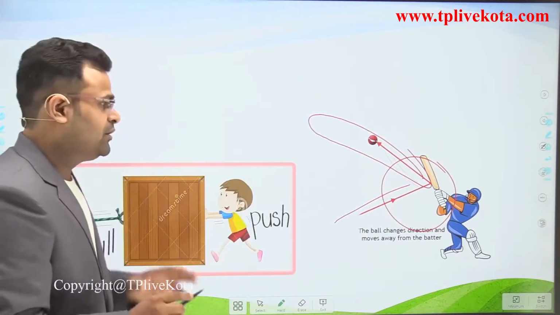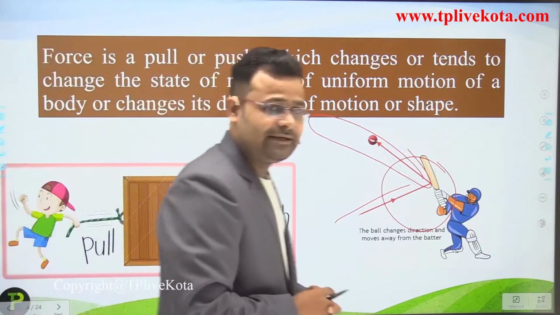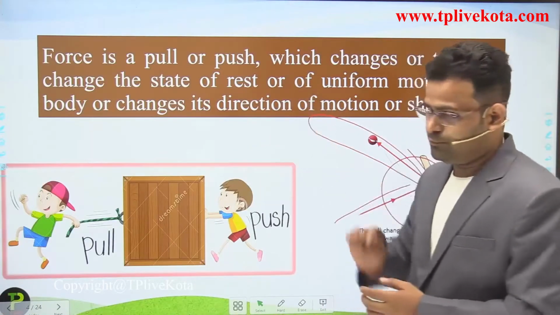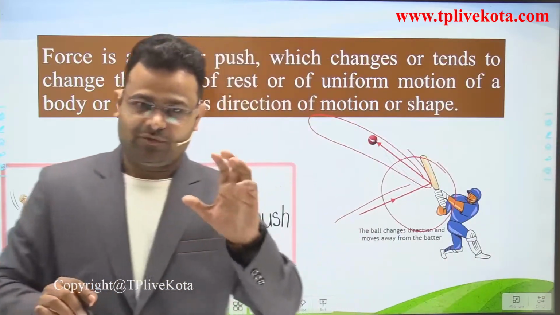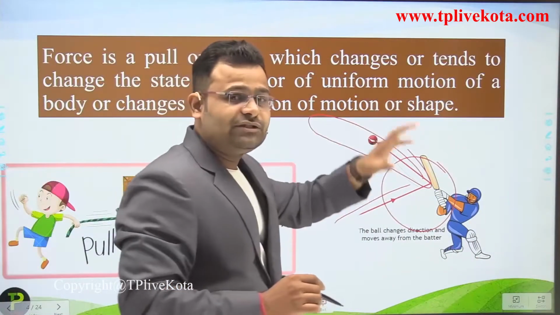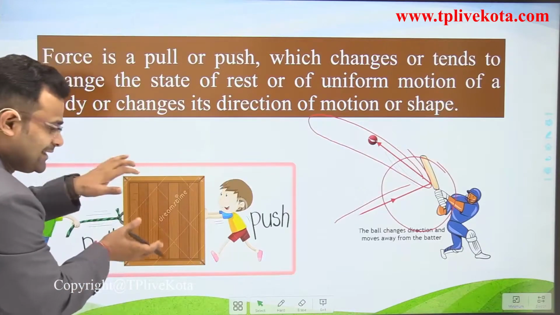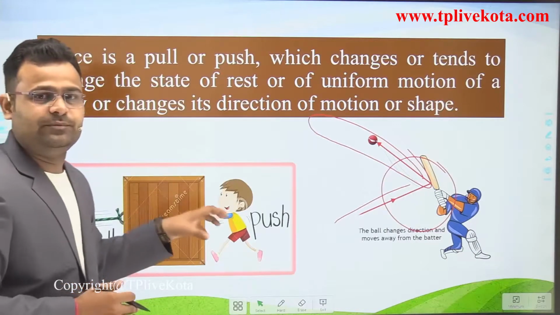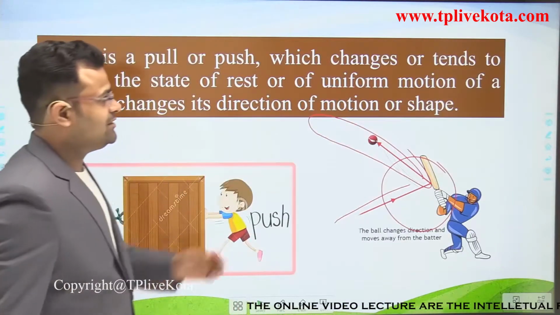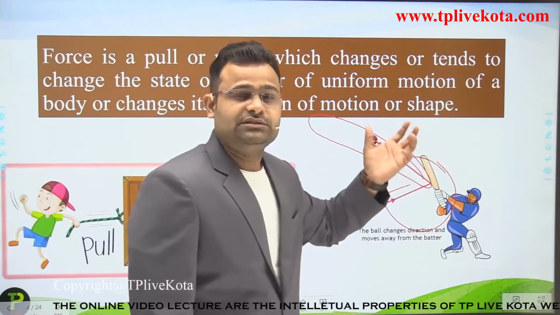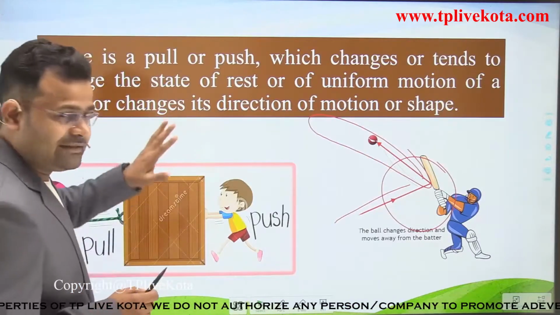Okay students, now write the definition of force. The definition of force is that force is a push or pull which changes, or tends to change, meaning tries to change, the state of rest or of uniform motion, or changes its direction of motion, or its shape. We can change the shape and size of an object by applying force. That is the first point.